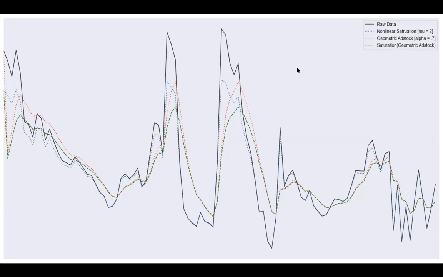And then the last line, the green dashed line, provides a view of what happens when you combine these two transformations, which is typically what we do for subsets of channels that we assume would have a decay effect, but we also want to model the saturation.